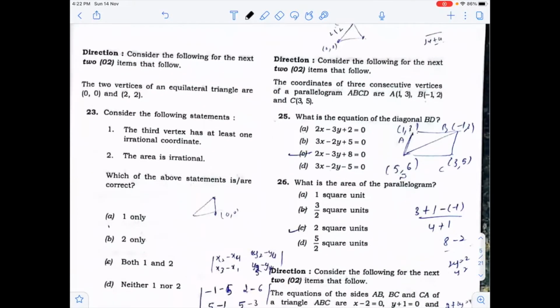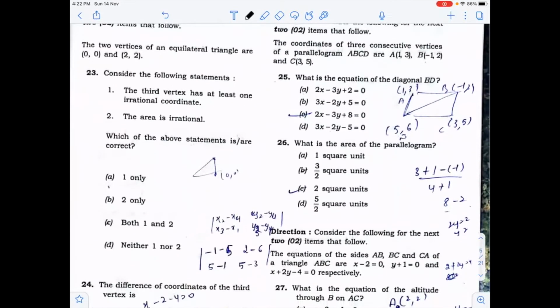Now, next, 23rd, is: consider an equilateral triangle whose vertices are 0, 0, 2 and -2. You know that this is an equilateral triangle in which all sides are equal. So this is 0, 0, say this is 2, 2. So what is the third vertex? You have to find this. And consider the following statements. The third vertex has at least one irrational root.